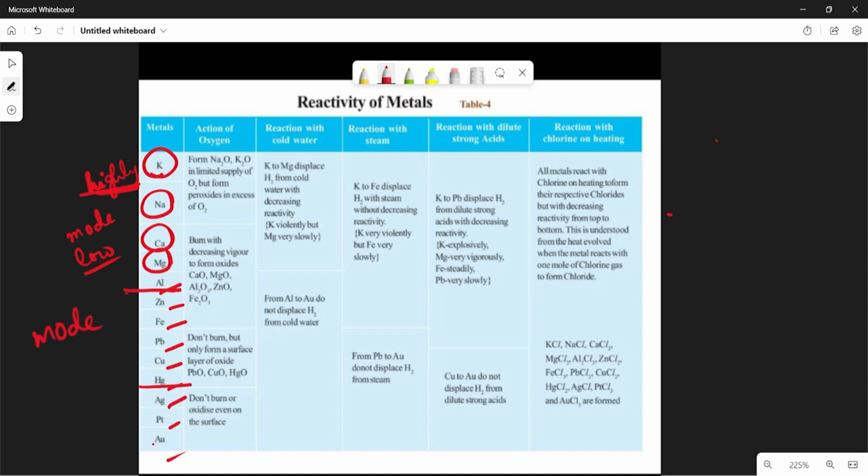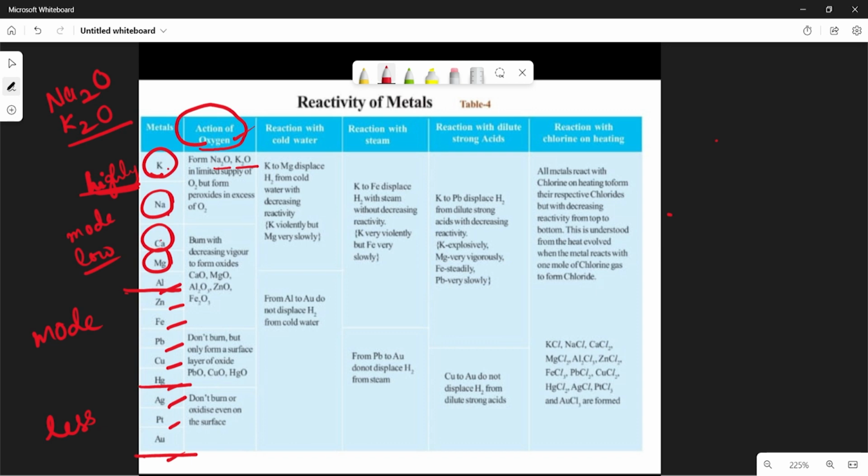And gold, platinum, silver are less reactive metals. When potassium and sodium react with oxygen, they give Na2O and K2O, that is, disodium monoxide and dipotassium monoxide.